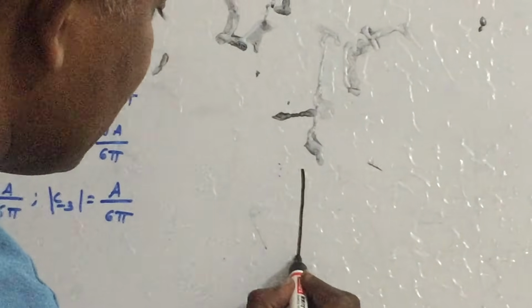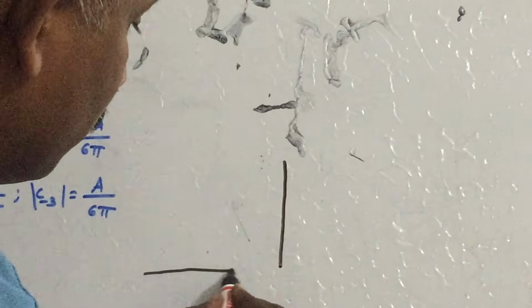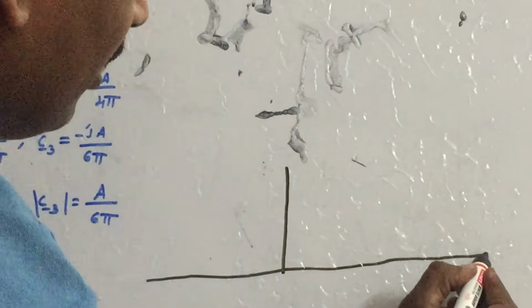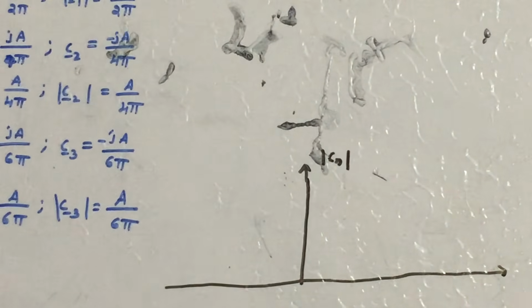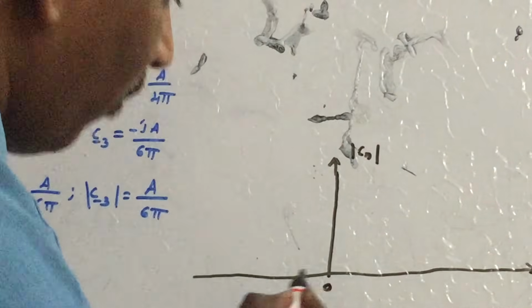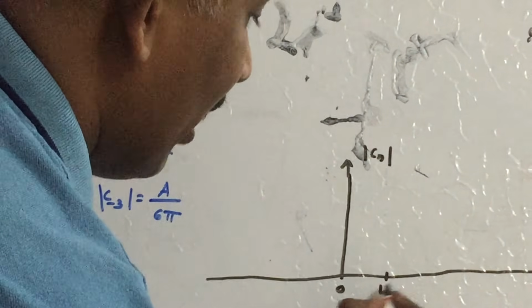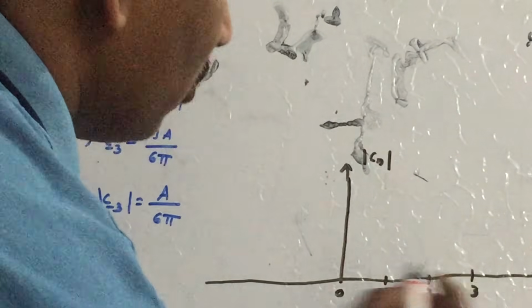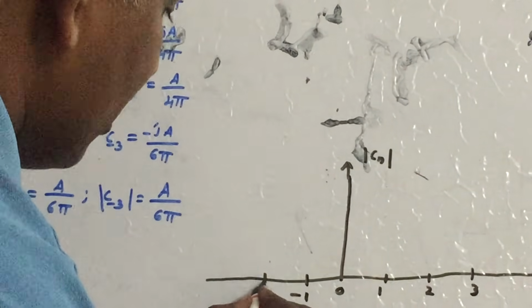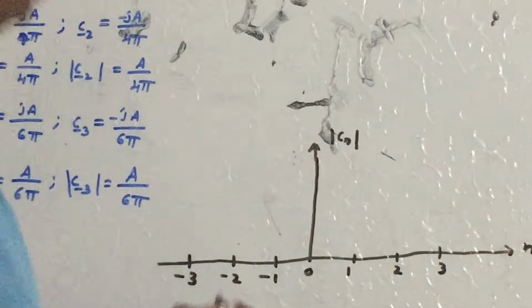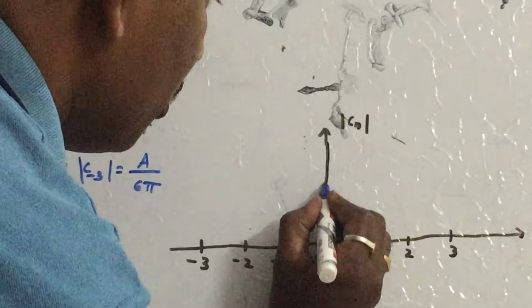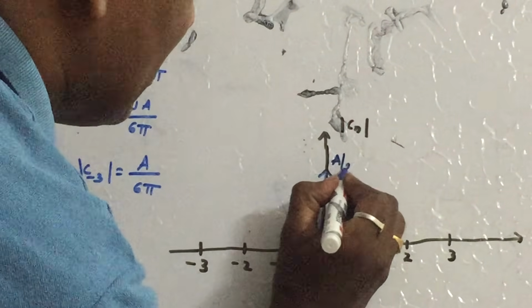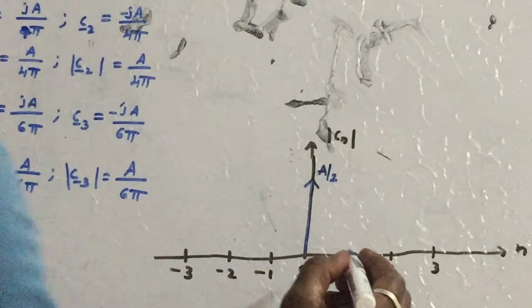Let us plot all these magnitudes in one diagram. That is called the frequency spectrum. As I said earlier, what is this frequency spectrum? Simply plotting the magnitude of the exponential Fourier series coefficients versus n. So plot 0, n is equal to 1, n is equal to 2, n is equal to 3, and so on, and minus 1, minus 2, minus 3, and so on. What is the value of C0? We got the C0 value as A by 2. Let us represent it as A by 2.